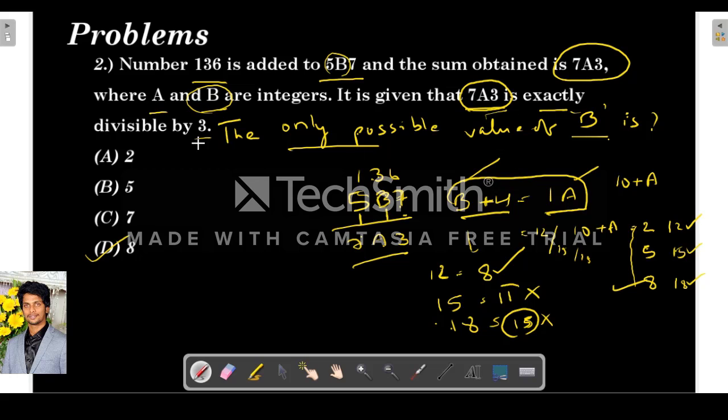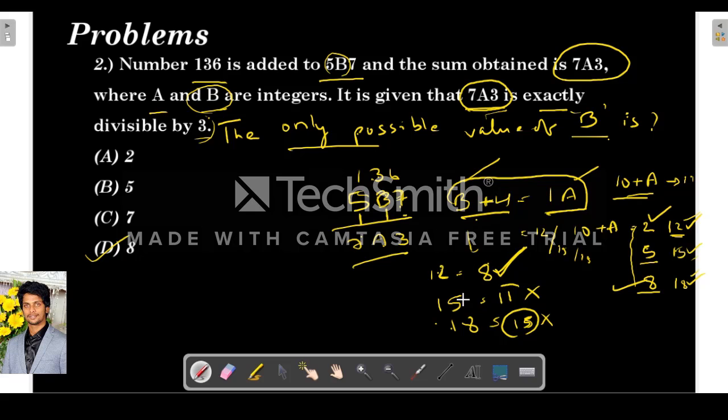And again they are telling 7a3 is exactly divisible by 3. That means 10 plus a is a multiple of 3. Only then it will be divisible by 3, right? Sum of digits must be a multiple of 3. So what are the values for which it is possible? So a can be 2. If a is 2, then 12 is a multiple of 3, then it is possible. a is 5 and a is 8, then it is possible that 7a3 is divisible by 3.